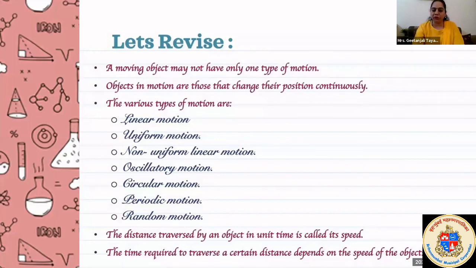Whenever we calculate speed, the unit of the speed should be kilometer per hour or meter per second. You have to take care of that. Keep both the distance and time taken in the same units. Physical quantities are meter and second, or kilometer and hour. Okay.